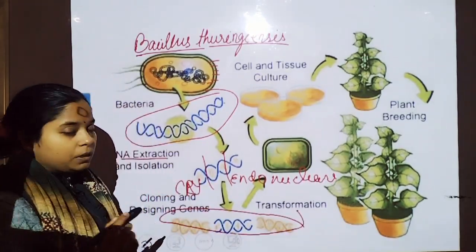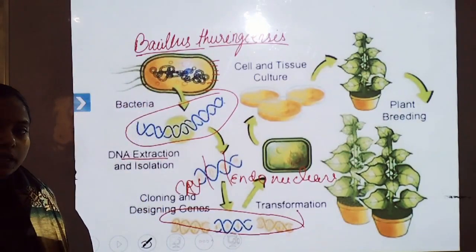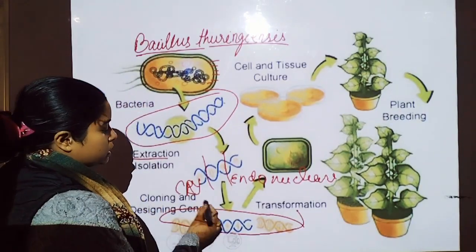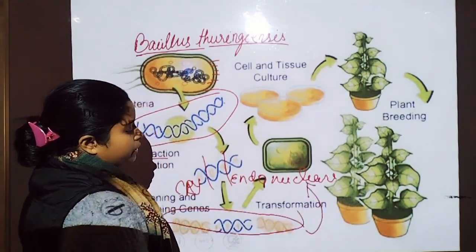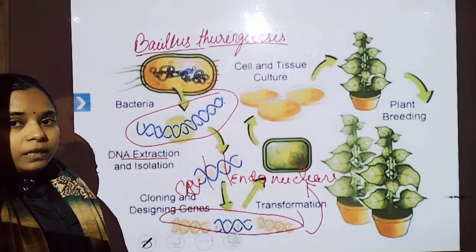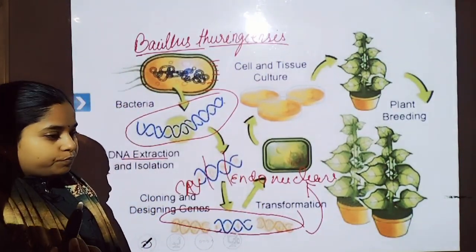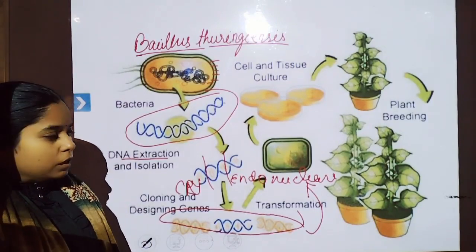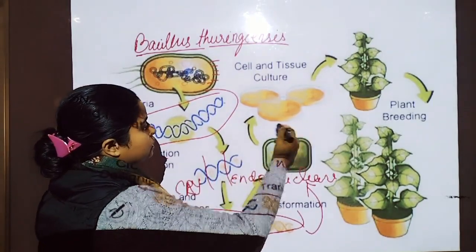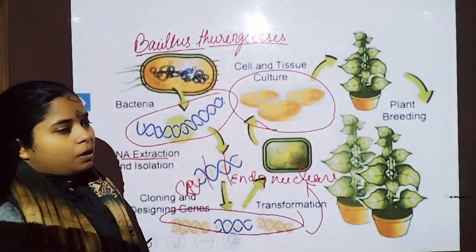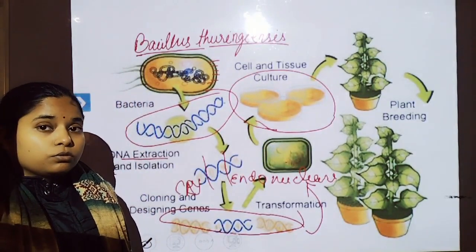This is the plant genome. Recombinant DNA will form after the introduction of the cry gene into the plant genome. Then we make the cell competent for the recombinant DNA, or we also use microinjection or a ballistic gun for introducing the recombinant DNA into the plants. The culturing of these plant cells by plant tissue culture is a long process through which we make a plant.